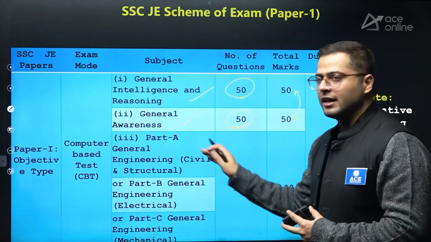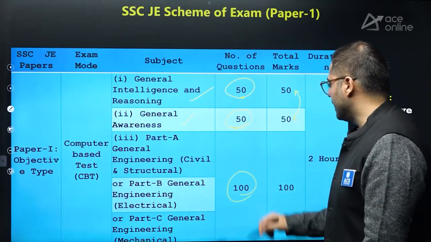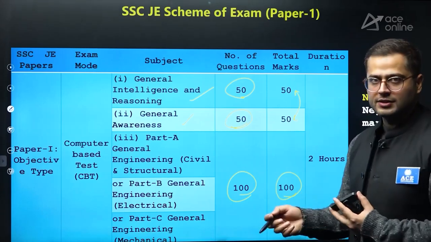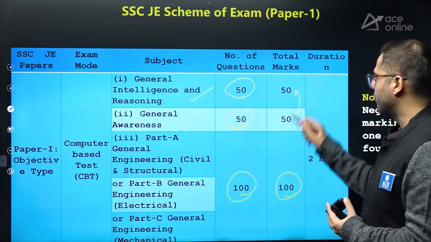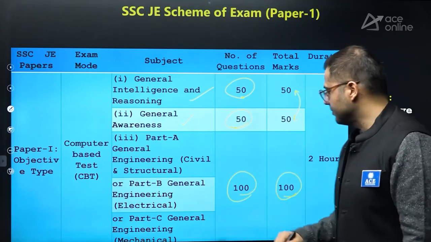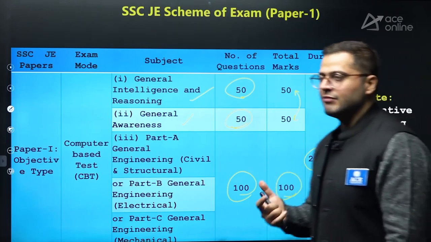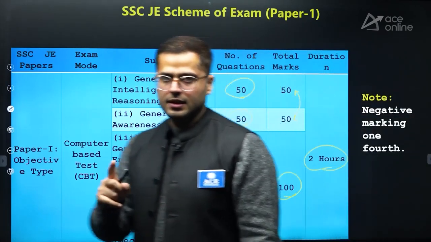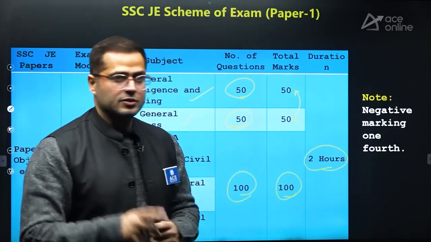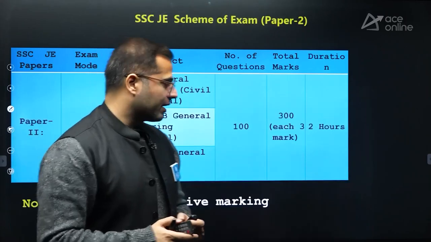After this, technical. For civil engineering students, it is part A. A total of 100 questions will be asked, each question 1 mark, so 100 marks. So a total of 200 marks will be awarded in this examination, and it is a 2-hour examination. And there is negative marking of 1/4. So for a 1 mark question, 25% negative marking, that is 0.25, is the negative marking.